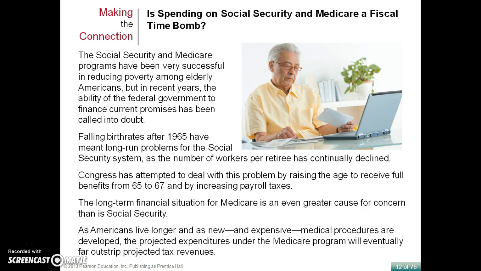Now, some of the challenges we're facing is these entitlement programs, and one is the Social Security system. Is it a time bomb waiting to happen? And what I mean by that is, when you look at the Social Security system, there's a lot of challenges. And with these challenges, we have to fund the people that are retired right now with people that are working right now. There's a lot of people retired, but there's not enough people to pay for the individuals that are not working right now, or the individuals that are retired. And that's one of the big implications that we're going to see for this chapter.